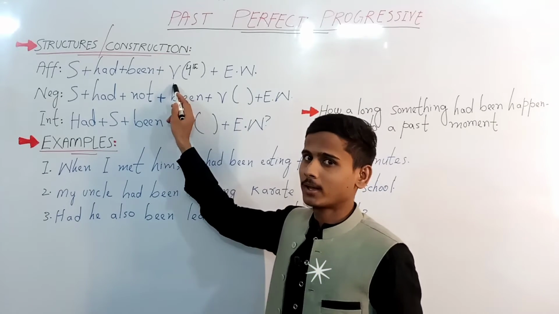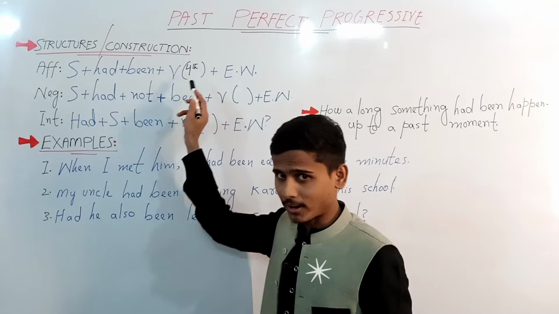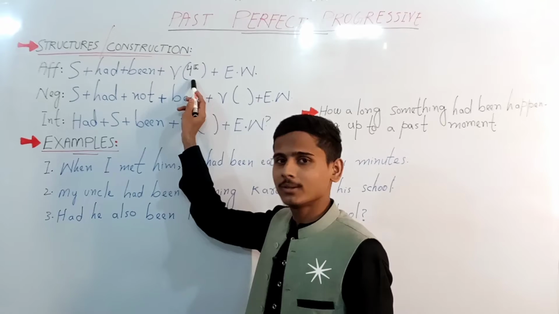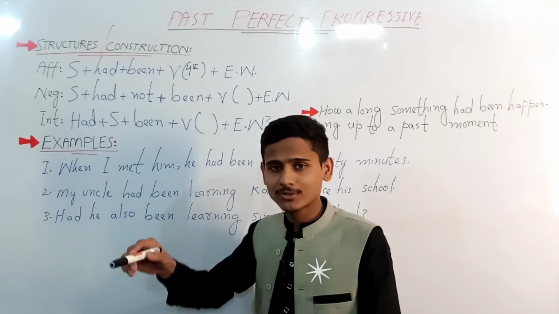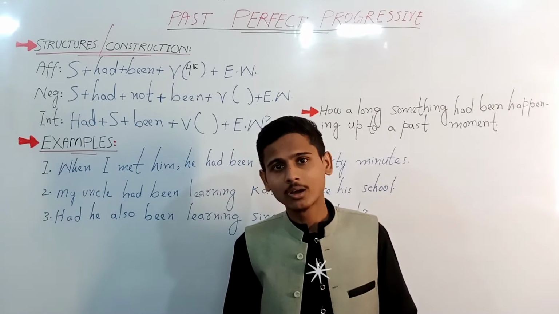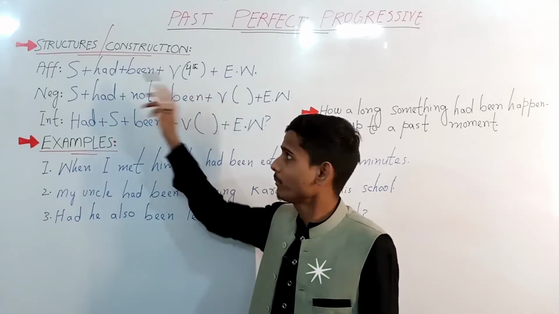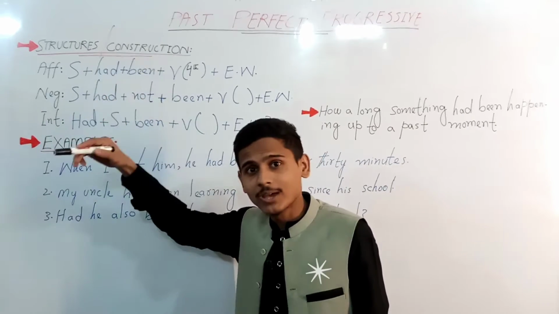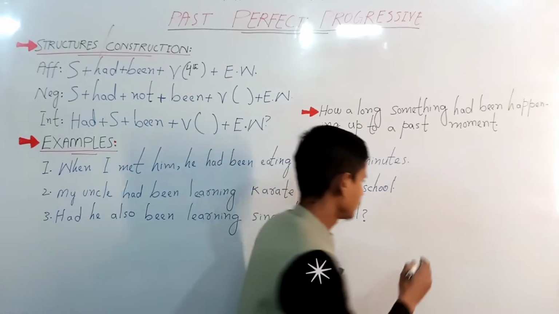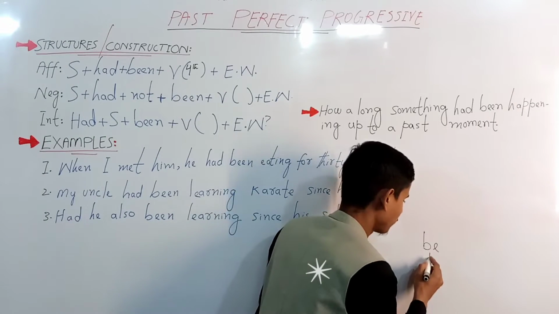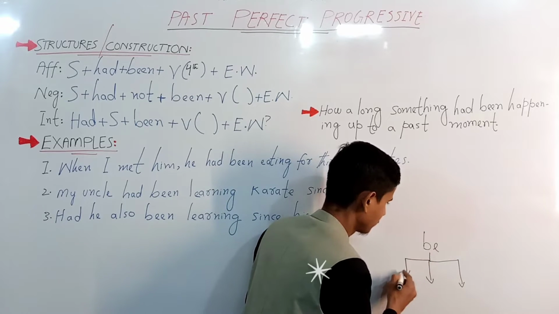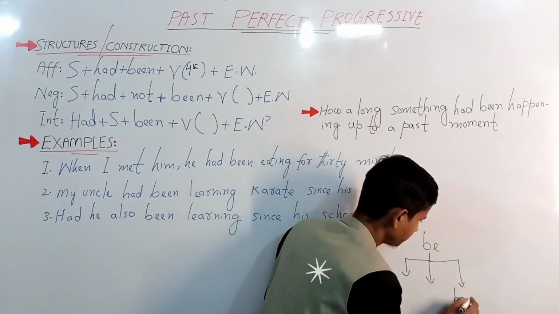Plus verb, and the verb is going to be in fourth form, as we did in present perfect progressive. Now since the verb is in fourth form, we must use either is, was, were, been, but we can't use those since this is the fourth form and here is the had. So we have be, and be is the main form, of which the third form is been.